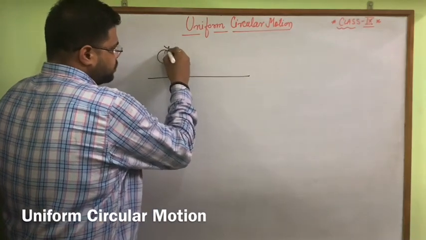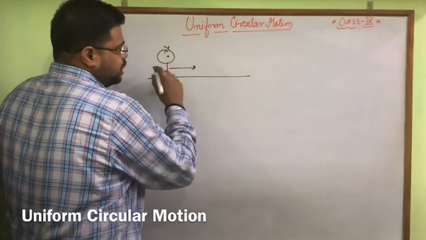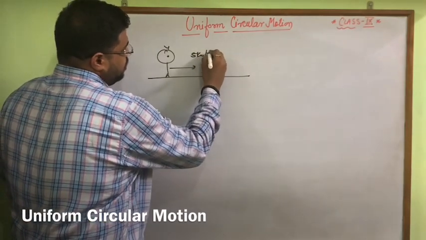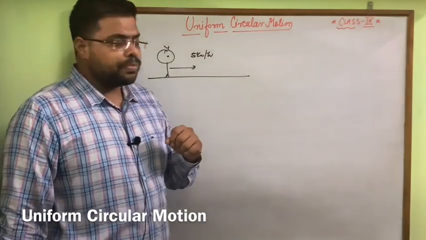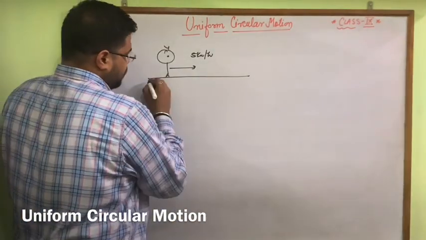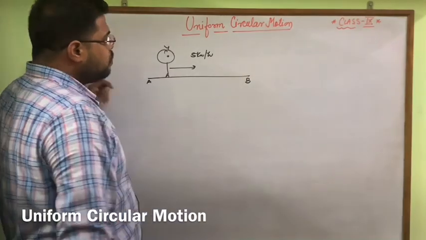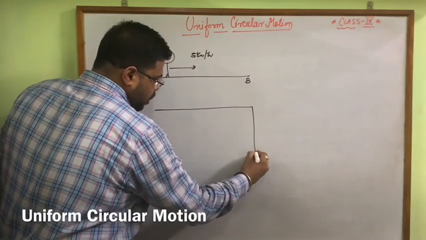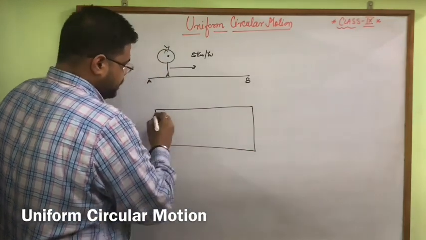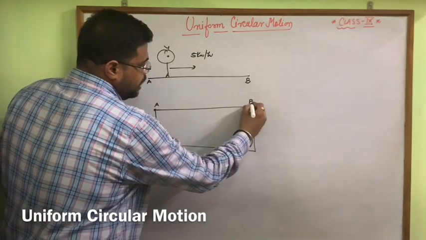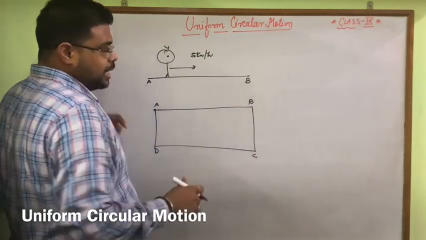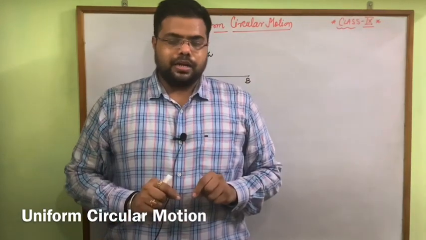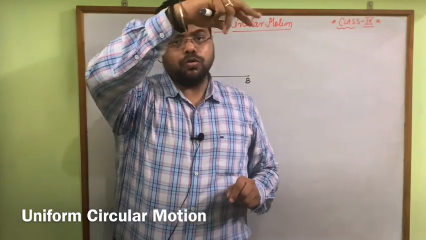A person is moving with a speed of, suppose, 5 km/h on a straight road from A to B. Now this person is moving on the surface A, B, C and D. Here we can imagine a rectangular path and the person walking over there.